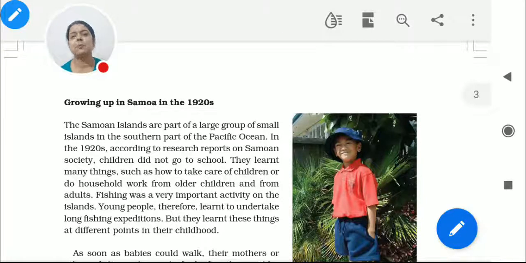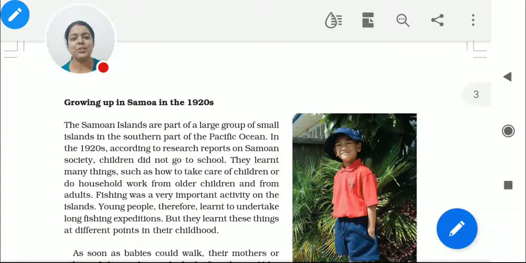Even they get to know how to do fishing, as they are near the Pacific Ocean. So undoubtedly their main livelihood is based on this ocean, and this ocean means fishing, somewhat agriculture, as they are living on an island. So here we get to know that they learn a number of things, but what else do they do?